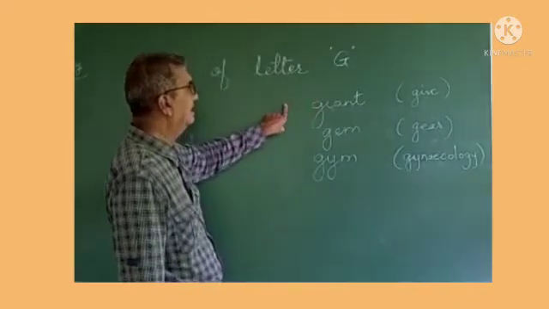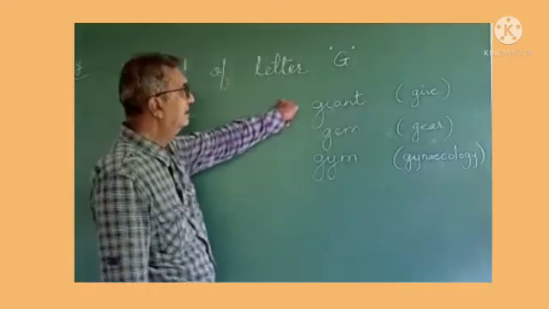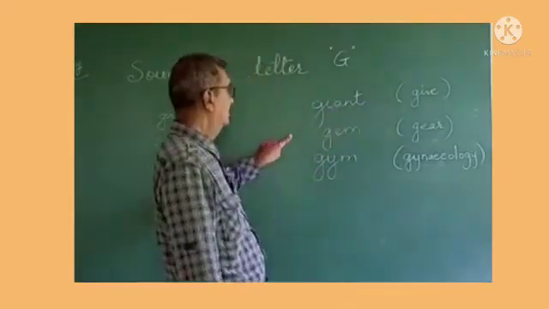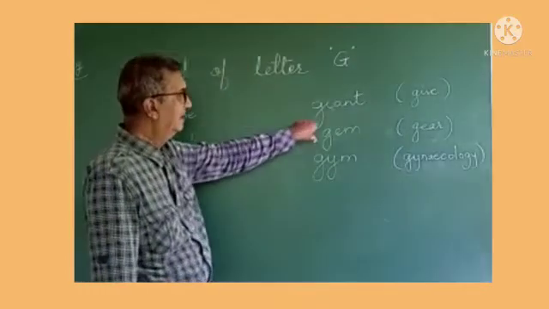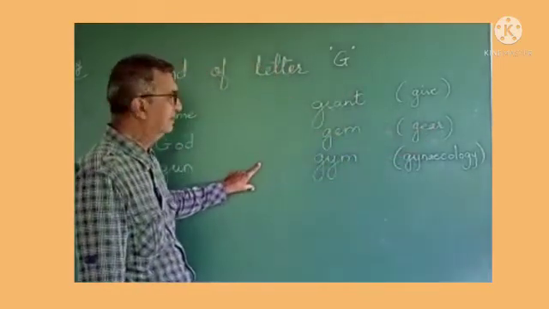G followed by I is always sounded J, as in giant. But there is an exception: give, give. Here, gem, we say J sound. But when we say gear, then it becomes G.